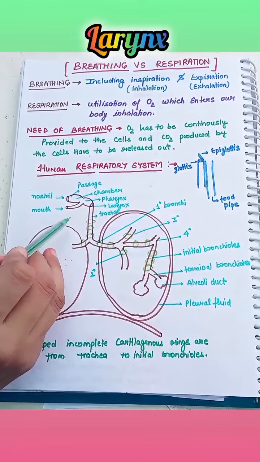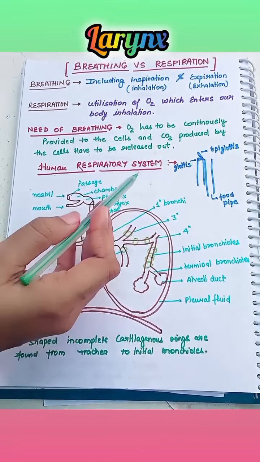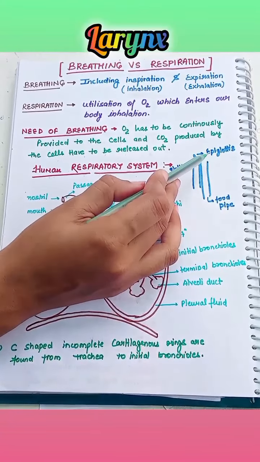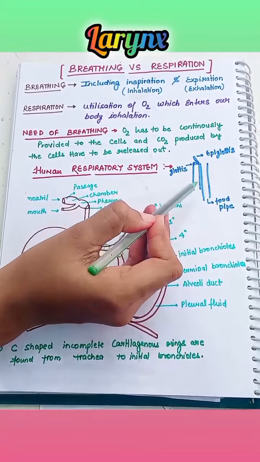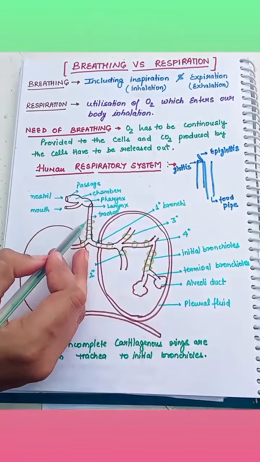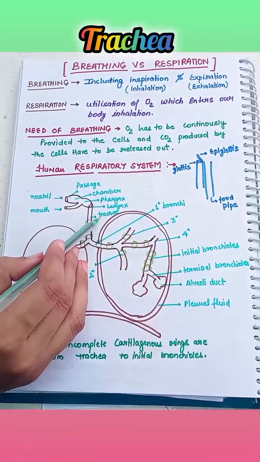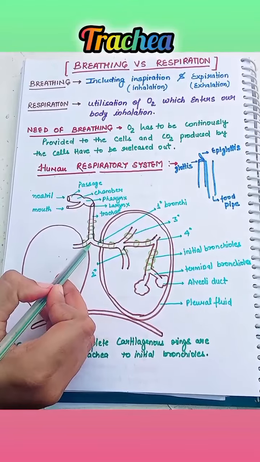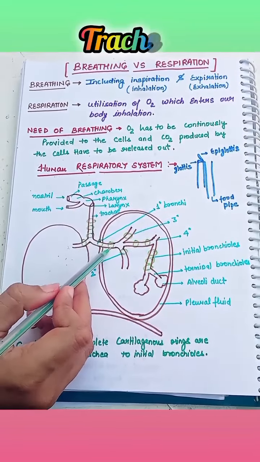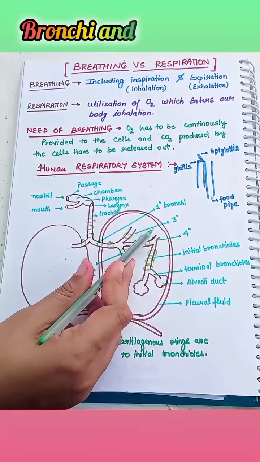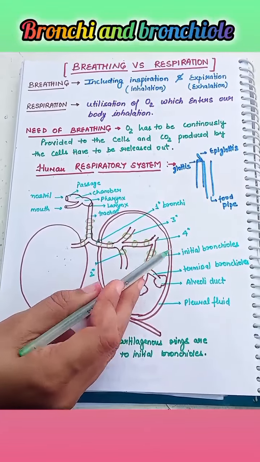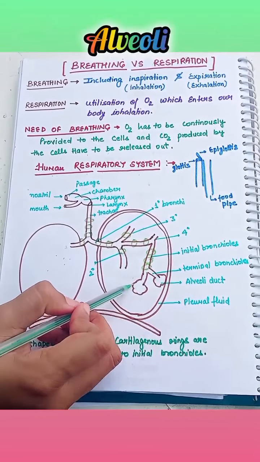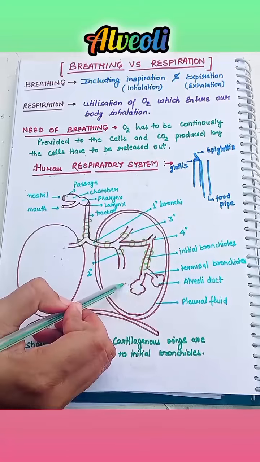During swallowing, the glottis is covered by a thin elastic cartilaginous flap called the epiglottis, to prevent the entry of food into the larynx. Next, the trachea. The trachea is a straight tube extending up to the mid-thoracic cavity and divides at the level of the fifth thoracic vertebra into right and left primary bronchi. Each bronchus divides to form secondary, tertiary, quaternary, initial and terminal bronchi, and the last is the alveoli. The alveoli are thin, irregular and vascular bag-like structures.